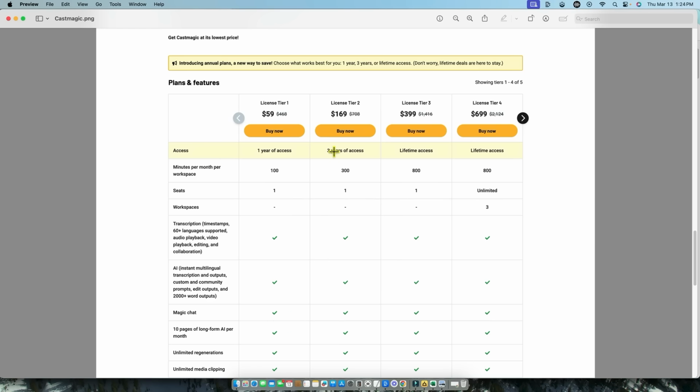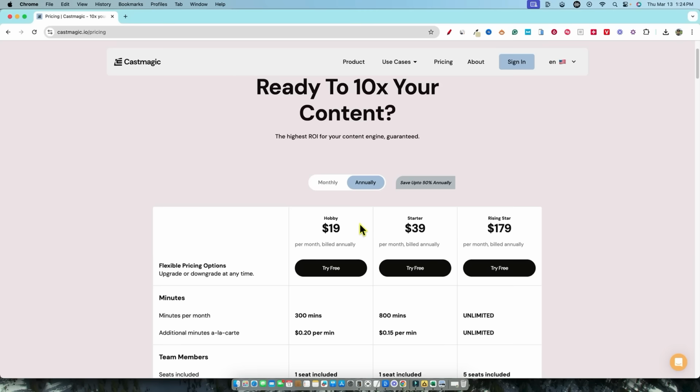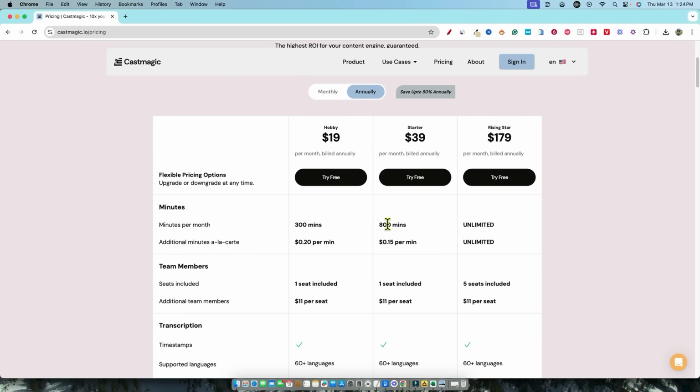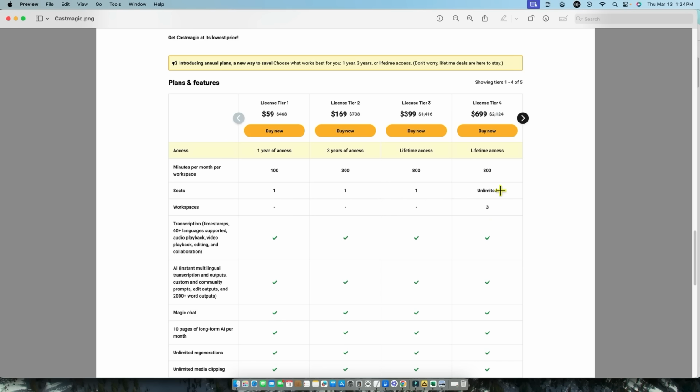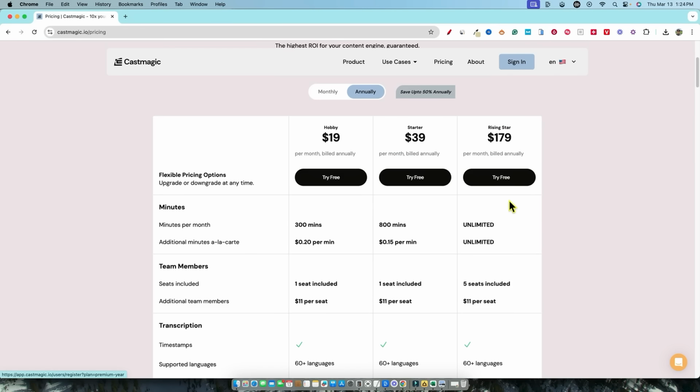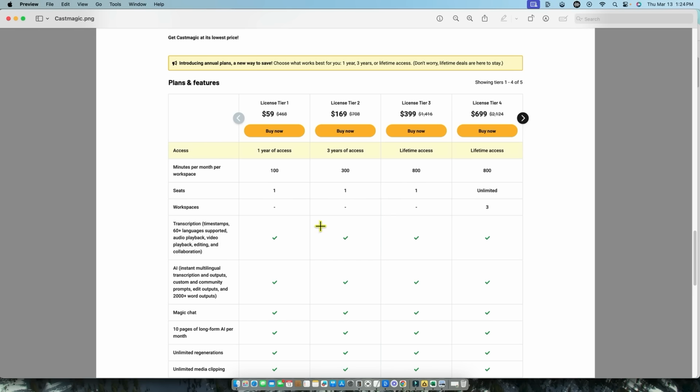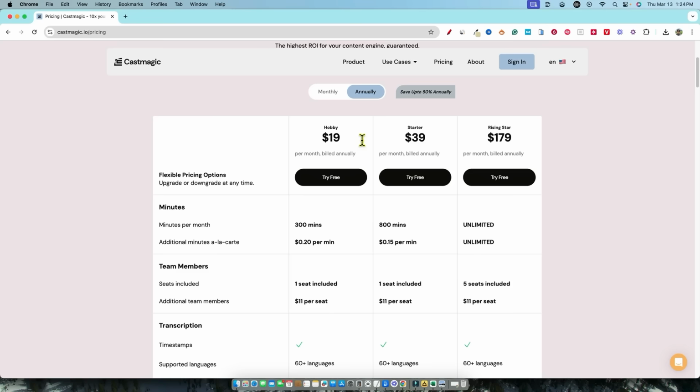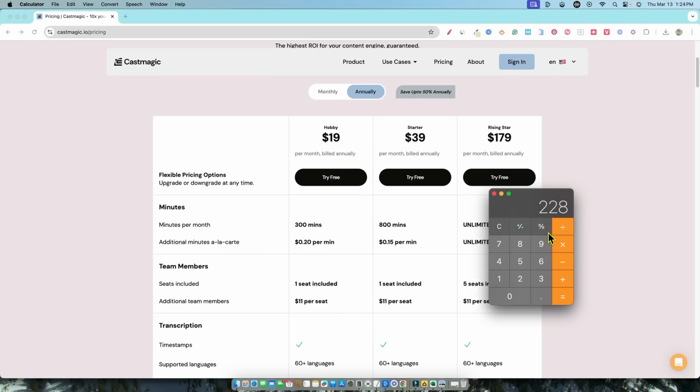So, and actually that tier there, it looks like they're actually giving on license tier 1, you're kind of on a Kickstarter plan where they don't even offer this low of a plan. It doesn't look like they offer that low of a plan because you have 300 minutes, 800 minutes, and unlimited. And so right over here, they don't have anything unlimited, but they have 800 minutes, which is quite a bit. So their lowest plan on their site right now is 300 minutes, and that's going to be licensed tier 2. And so what you do is you take your 200 and you minus the 169, and then you go equals. And so you're saving $59 on that.